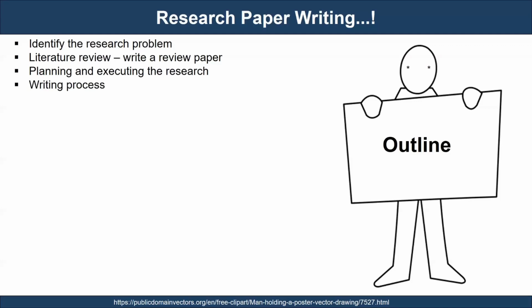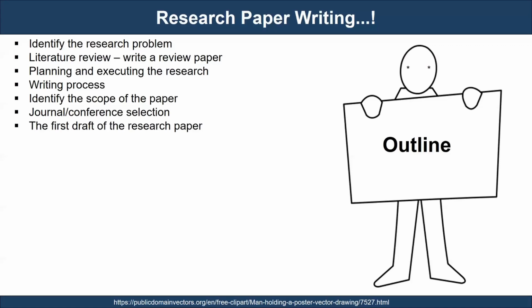Next, we will cover the research paper writing process, identifying the scope of the paper to make sure that we supply adequate content. It is advisable to target a particular journal or a conference even before starting the research and writing, to align our research and subsequent writing of the paper in line with the publisher's expectations. We will also cover how to frame the first draft of our research paper.